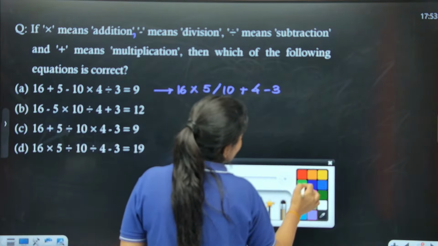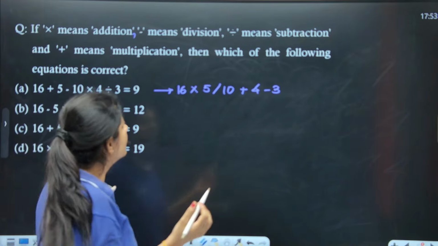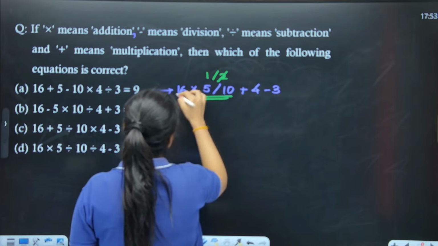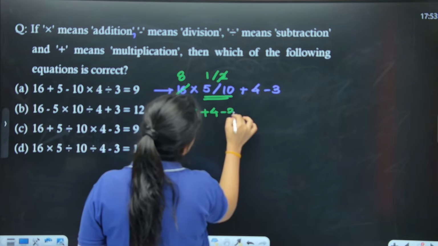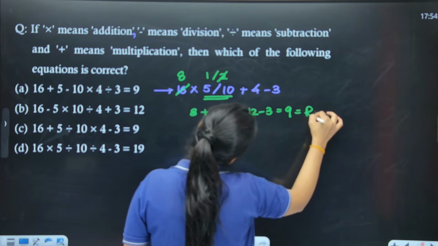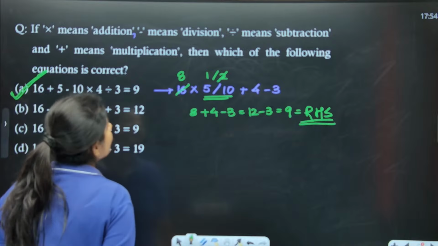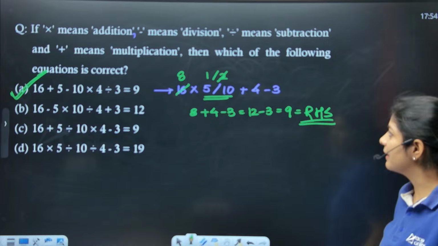We know that whenever we have this type of question, we need to follow the BODMAS rule. So here you will get 16 by 2, 8, right? 8 plus 4 minus 3, that is nothing but 12 minus 3, which is equal to 9. RHS, we are so lucky that we got our answer as option number A. Option number A is the correct one, right? Next.